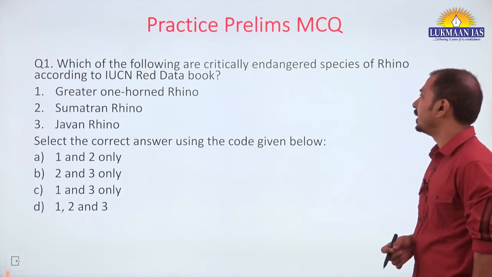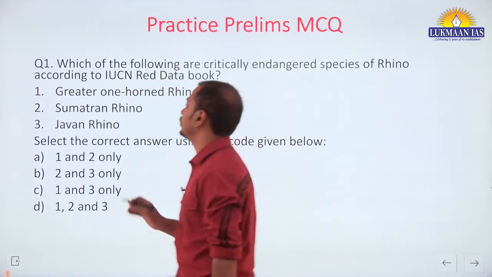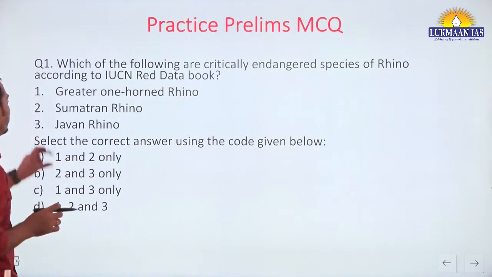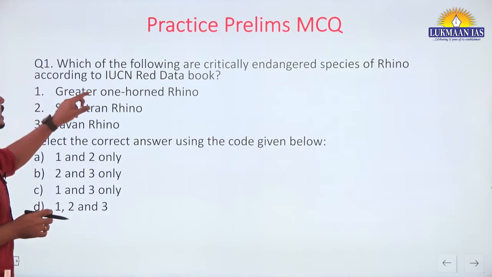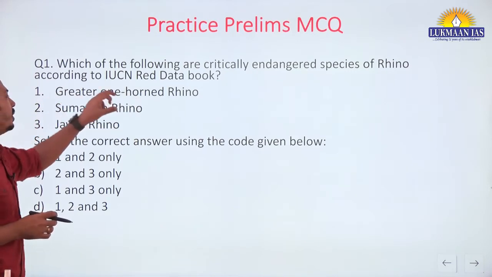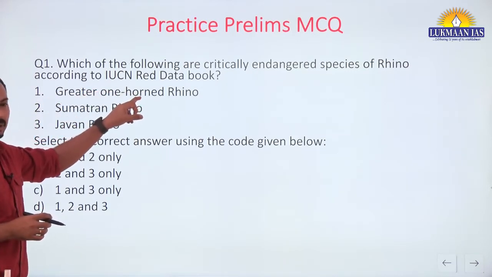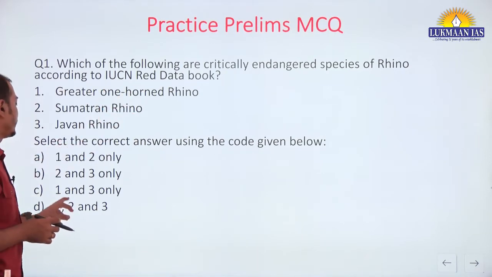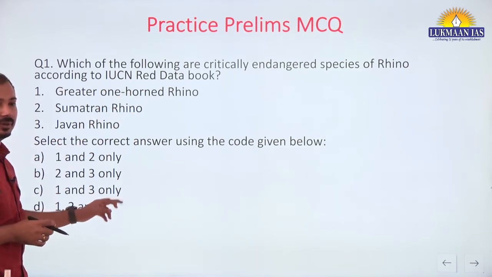Yes, critically endangered species. So Sumatran and Javan rhino, these 2 are critically endangered, and the greater one horn rhino or Indian rhino is vulnerable. Okay, so the answer should be B, 2 and 3 only.